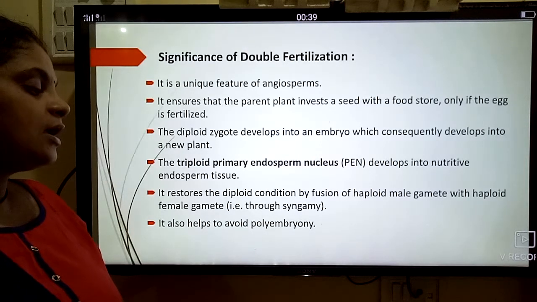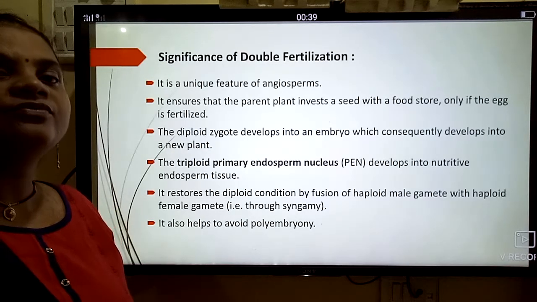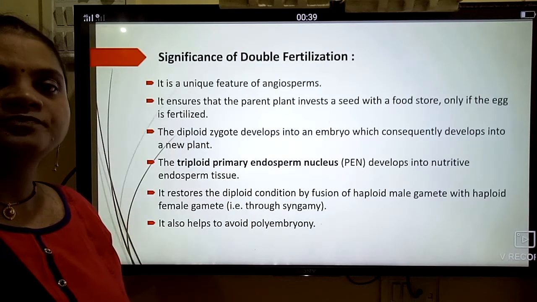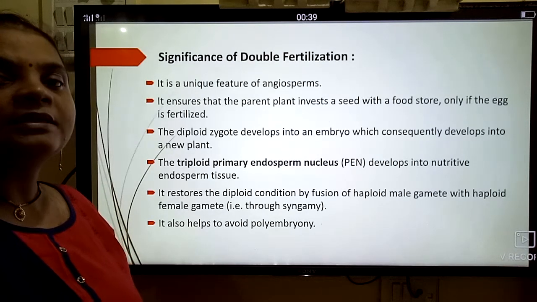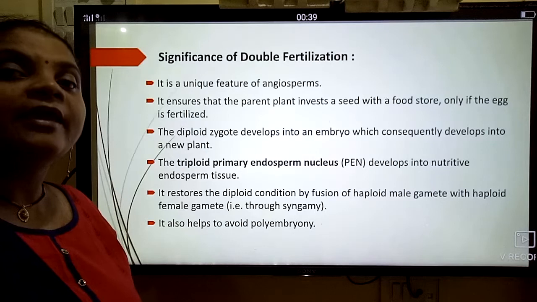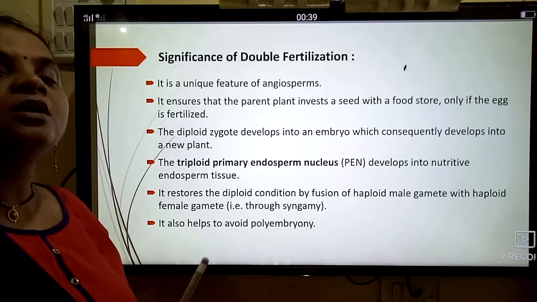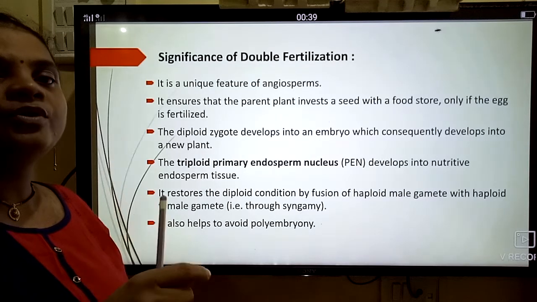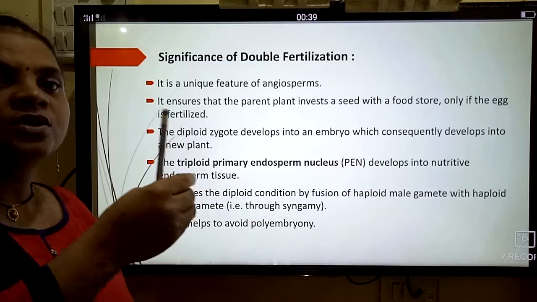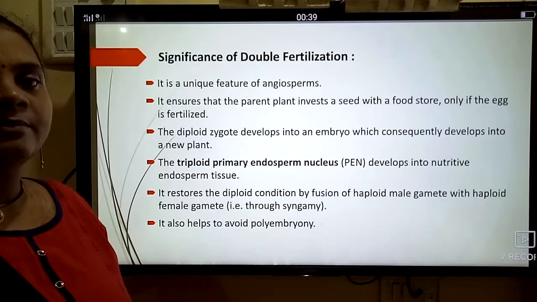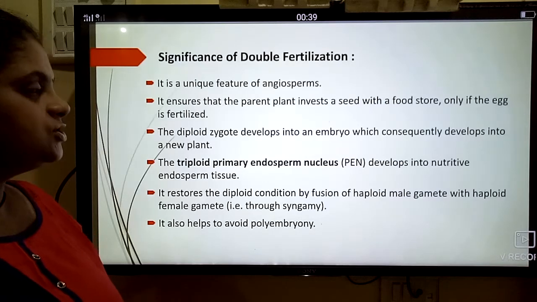It also helps to avoid polyembryony. There is only one female egg, so only one embryo gets produced by the fusion of one male gamete with the female gamete. So that avoids the polyembryony condition.